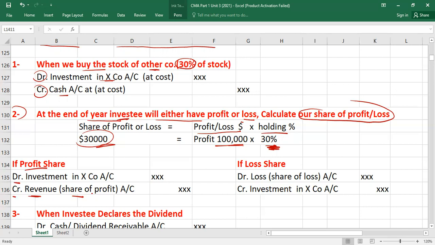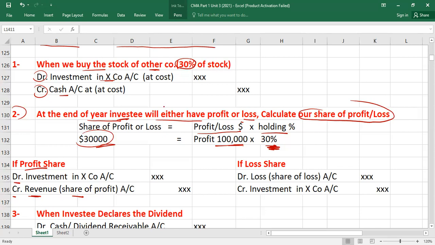So you will increase your investment value and you will credit the revenue, not mainstream revenue. It could be other income or revenue from investment, any word you can use. It's not revenue from sale. It's revenue from investment. You will record it in your income statement.